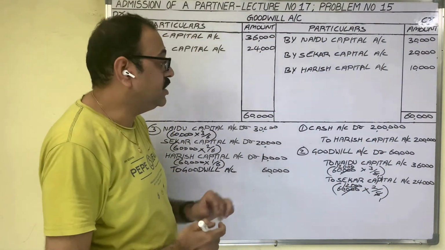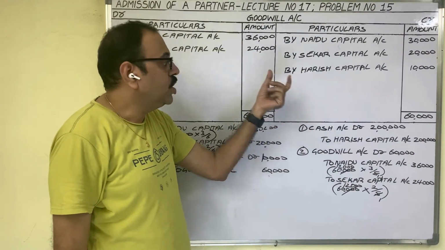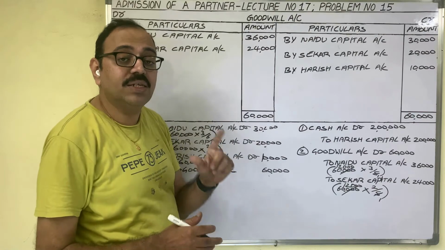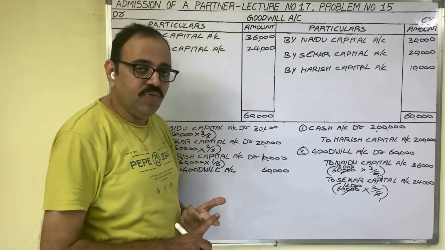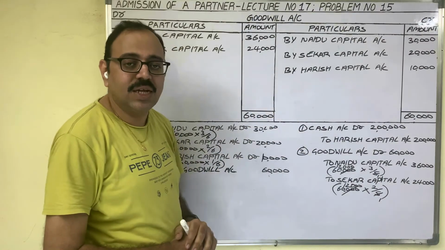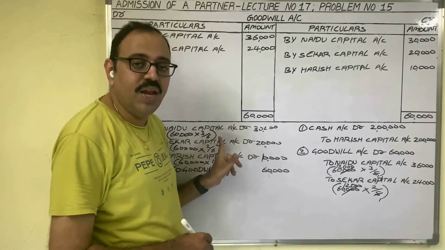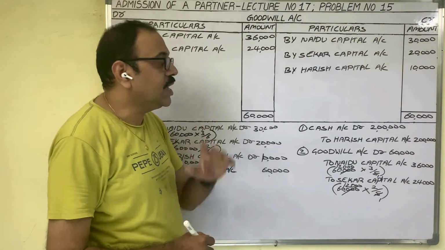There is no balance carried down in the goodwill account. As the goodwill account is closed, goodwill doesn't appear in the new balance sheet on the asset side. That only we want. We don't want to show created goodwill on the balance sheet asset side. That is why in the third entry we have cancelled the goodwill account. So goodwill account is completed.